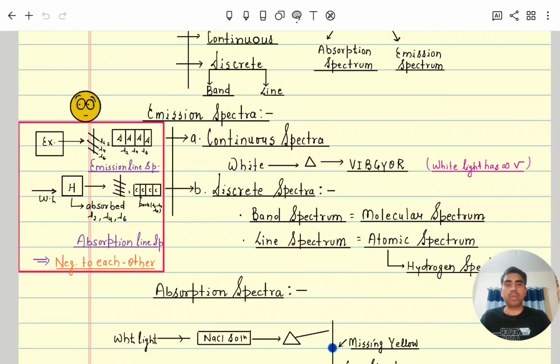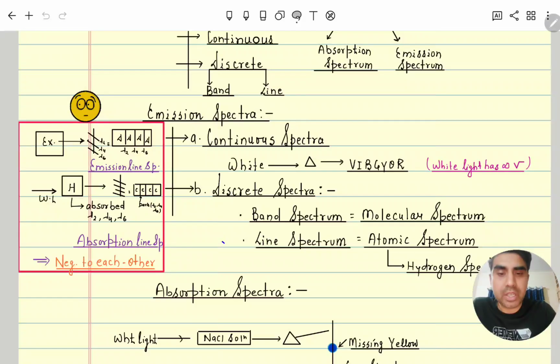According to Planck, a molecule does not release all its energy suddenly. If it releases bit by bit, first a bright band will come, then dark, again bright, again dark, and so on.